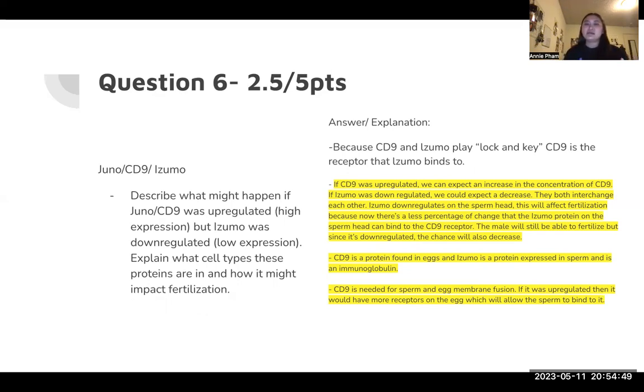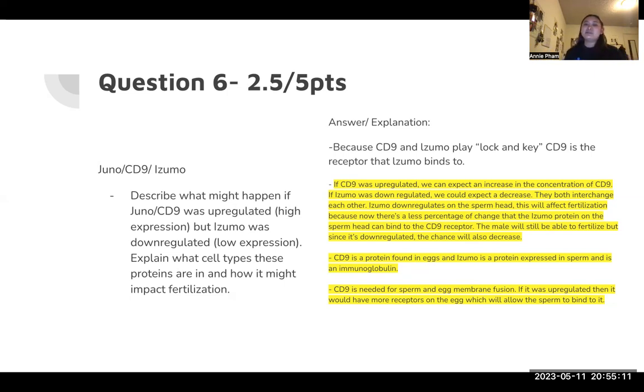If ZEMO is downregulated on the sperm head, fertilization will be affected. That means a lower percentage of ZEMO protein would be able to bind with the CD9 receptor. If this occurs, then the male would be less fertile. They're not infertile, but since it's downregulated, there's a lesser chance of fertilization.